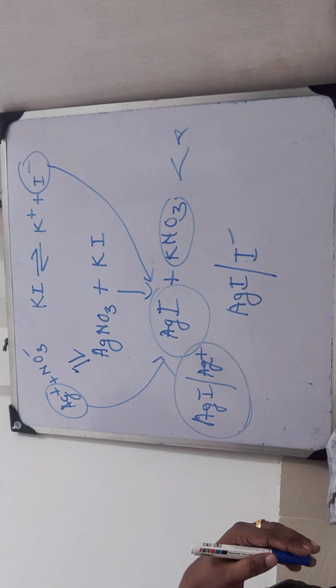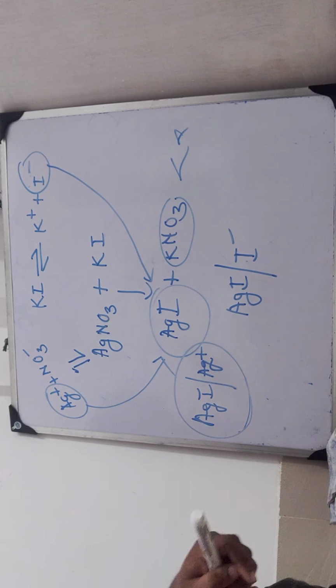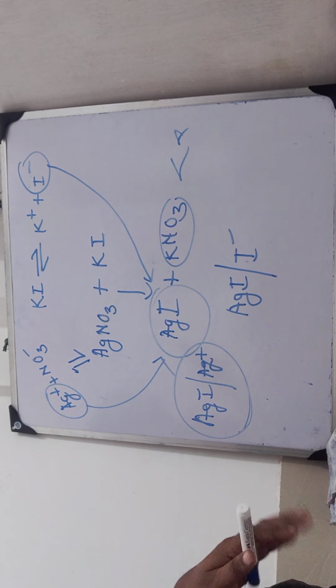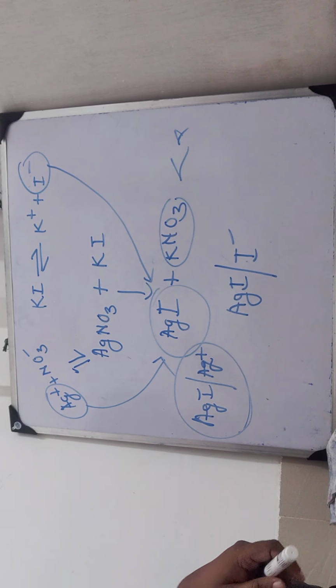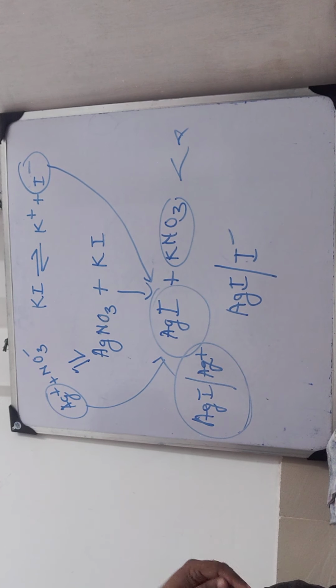Go through that. What is an emulsion? Anyone knows? A liquid colloidal system is called an emulsion. An example is milk. Milk is an emulsion. Two types of emulsions are there: oil dispersed in water, and water dispersed in oil. Emulsions of oil in water are unstable, but emulsions of water in oil are very much stable.